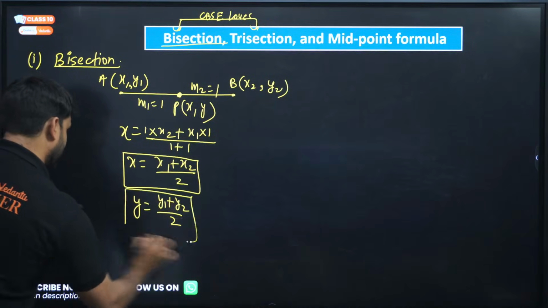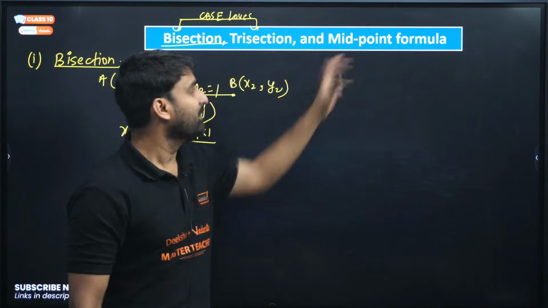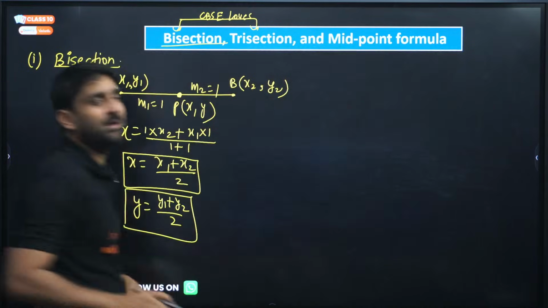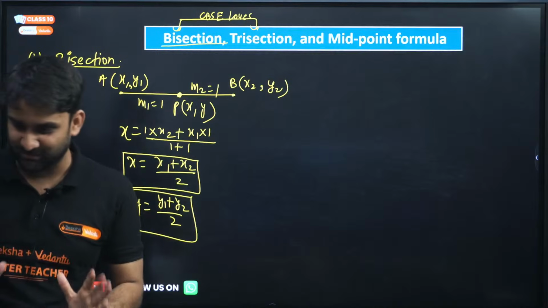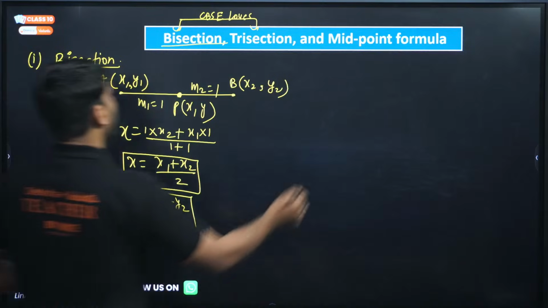This is also the midpoint formula. But these two terms come up in equations, that's why I have brought them up. By the way, bisection and the midpoint formula are relatable; both are almost the same, my dear. I hope you know this. Now moving to trisection.